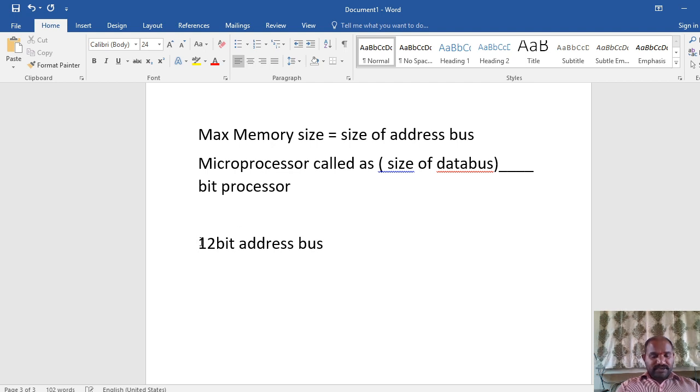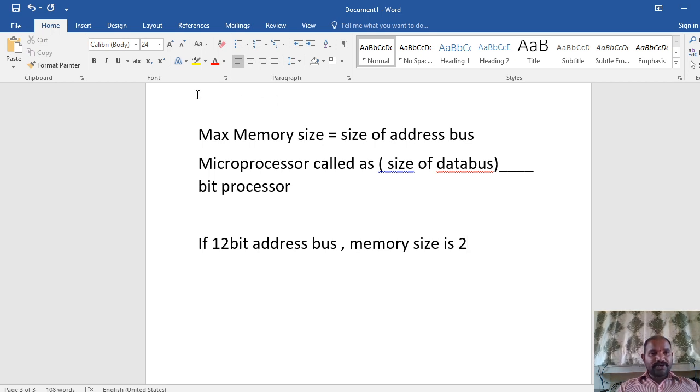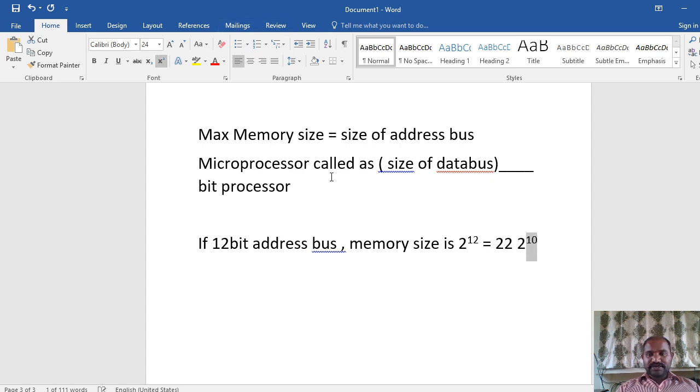Otherwise, if it is a 20-bit address, then the memory size is 2 power 20. Now 2 power 12, how much is it? Shall I rewrite this one? 2 power 12 can be rewritten as 2 power 2 times 2 power 10.